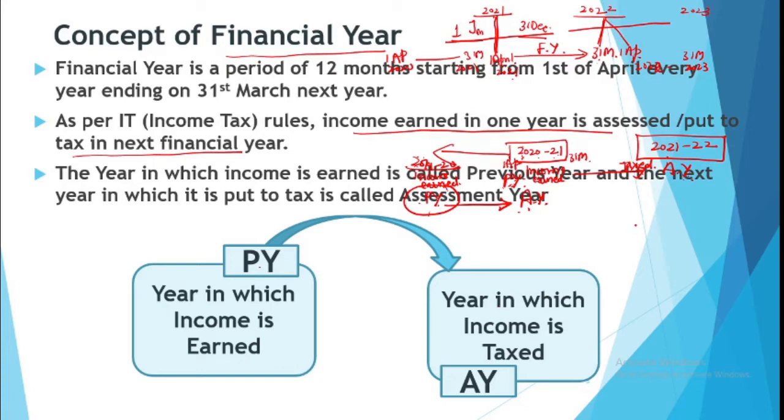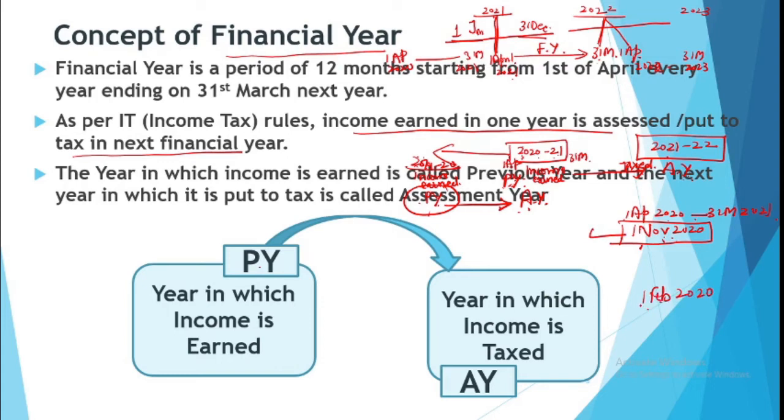Suppose I am talking on 1st November of 2020, and I am asking which assessment year is going on. The assessment year starts on 1st April. It's November, which means the year that started on 1st April has already begun. So this date is falling in 1st April 2020 to 31st March 2021. So if on this date I am asking the assessment year, then it is 1st April 2020 to 31st March next year.